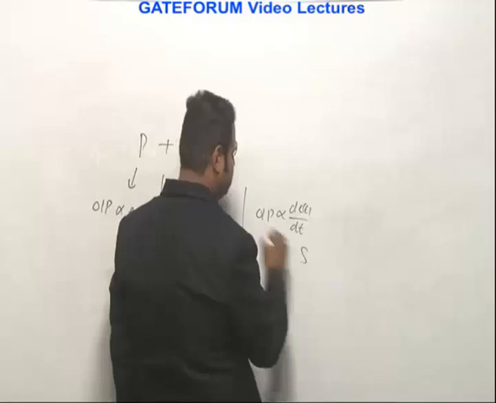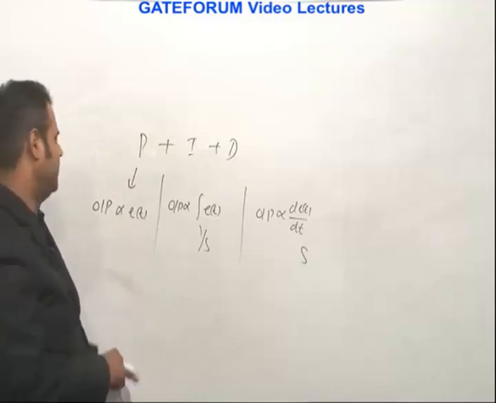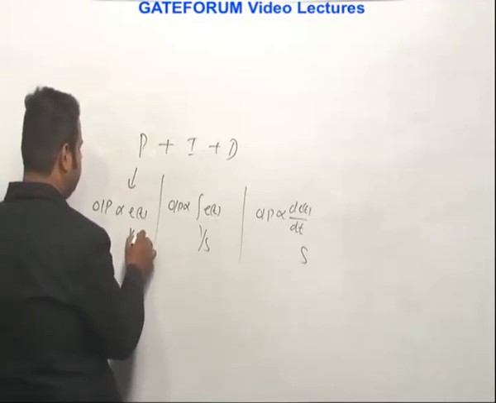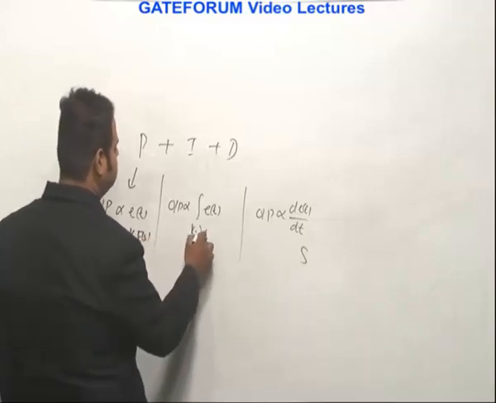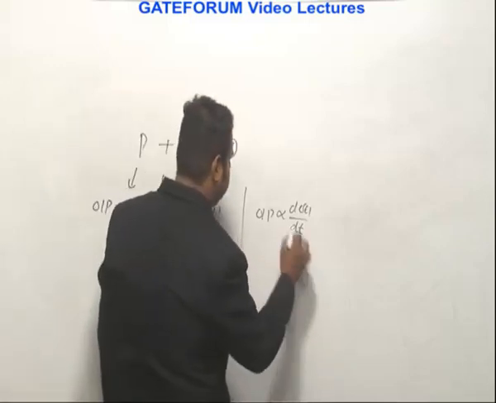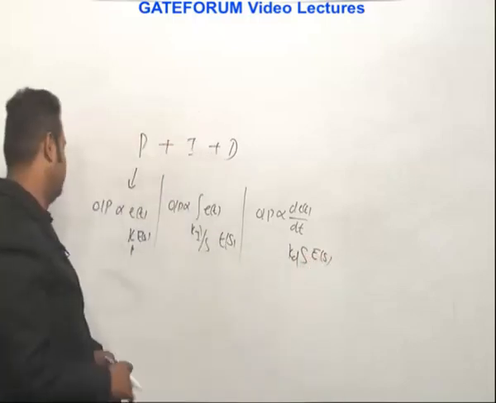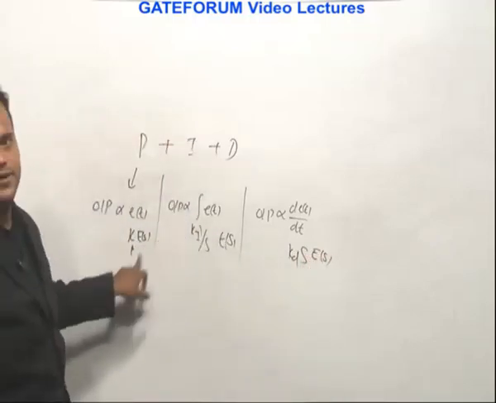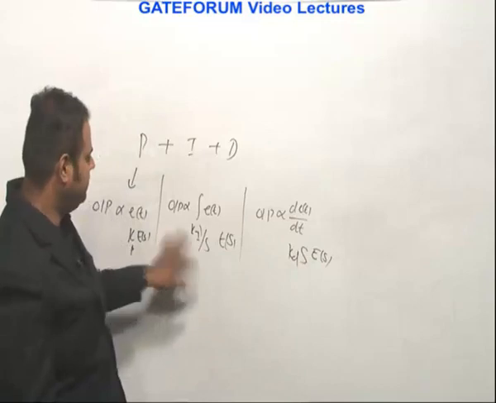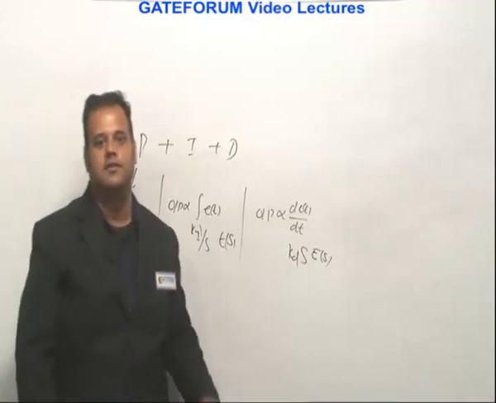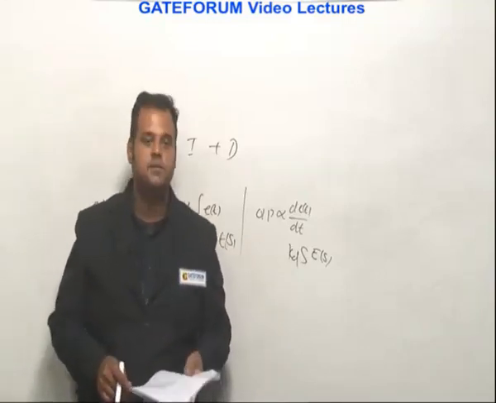For the proportional part there is no integration or differentiation, so it will be a constant only. To be specific, it should be Kp into E(S) for the proportional controller, Ki into 1 by S for the integral, and Kd into S for the derivative, all times E(S). Taking output over E(S), you get Kp plus Ki by S plus Kd into S. If you refer to this format, it is given in option B, like K1 plus K2 by S plus K3 S. So B is the right answer.